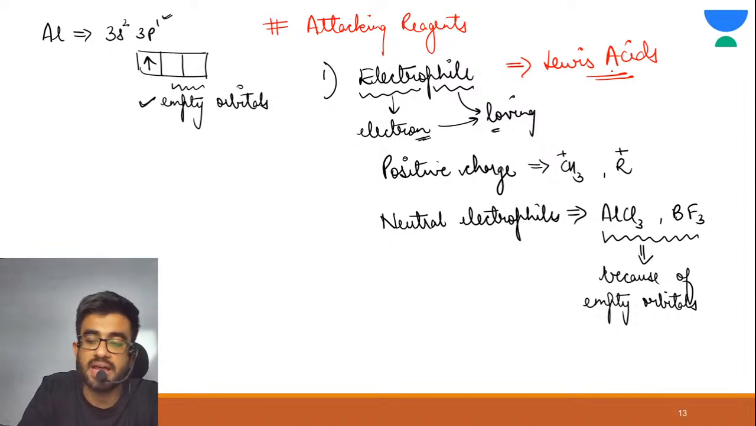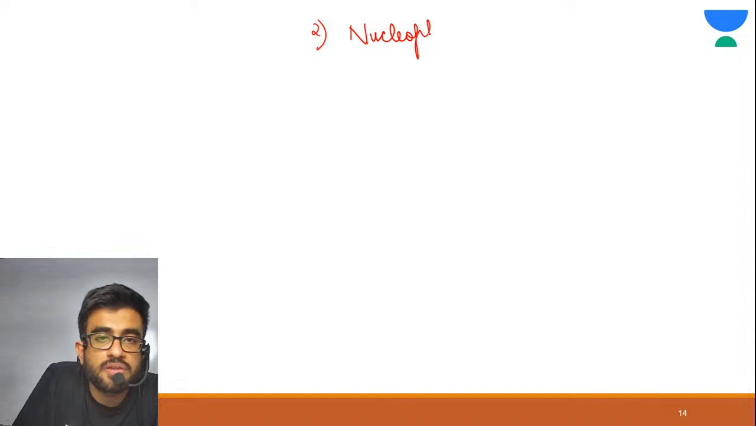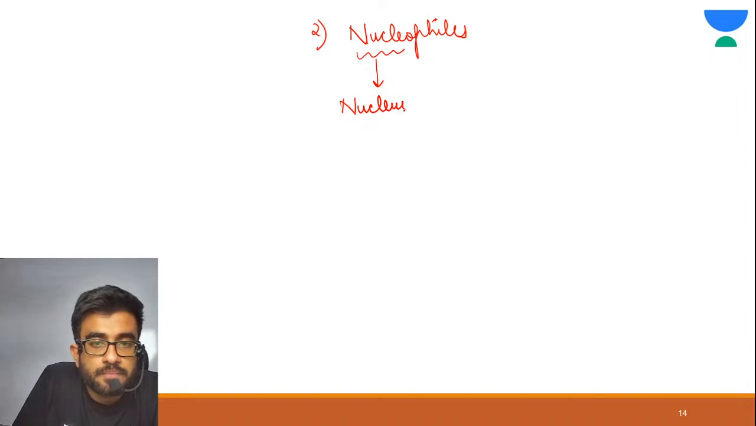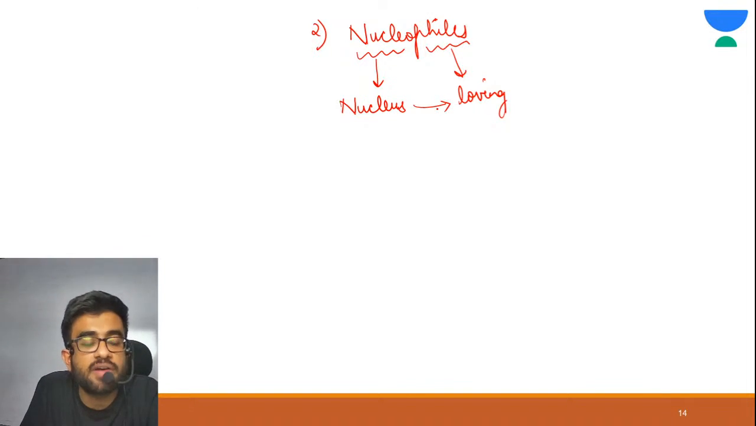This is one type of attacking reagent. Alright, let me cover the other type of attacking reagent. This is nucleophiles. Let us again break this word. Nucleo is nucleus, and philes means loving. So those species who love nucleus are known as nucleophiles.